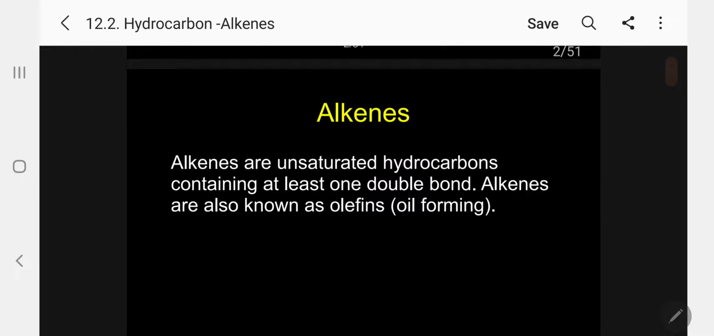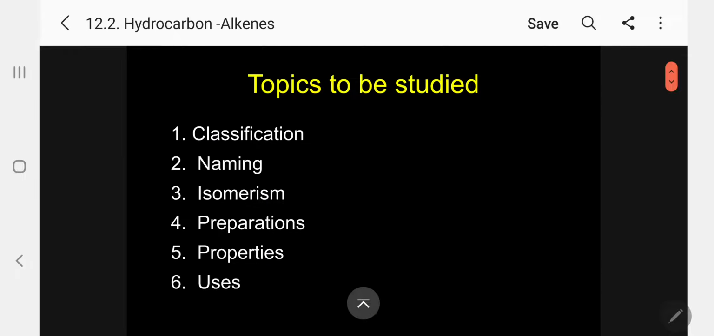What are alkenes? Alkenes are unsaturated hydrocarbons containing at least one double bond. Alkenes are also known as olefins. Please follow, olefins. Sometimes it is called oil forming. Olefins. Now, what are the topics to be studied under this?